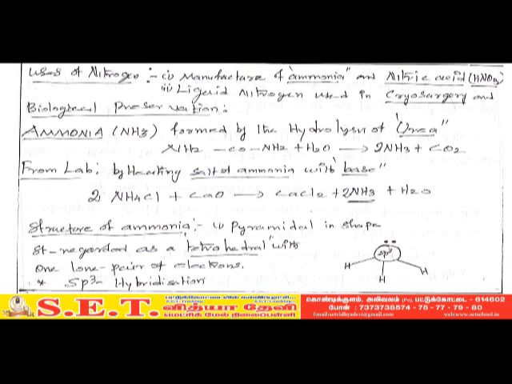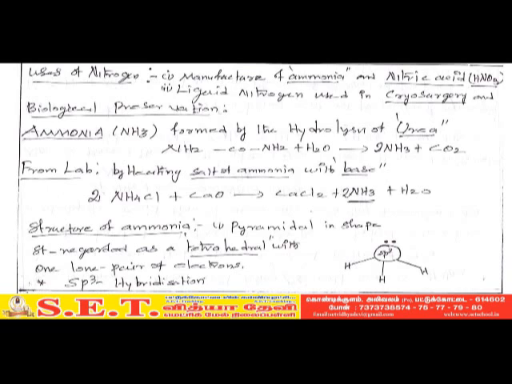Ammonia preparation in the lab. The question may be asked: how will you prepare ammonia in the lab? We have to answer that ammonium salt, on heating with the base calcium oxide, gives calcium chloride, ammonia and water. It is a very important question. You can answer simply that the ammonium salt is treated with the base to give calcium chloride, ammonia and water.